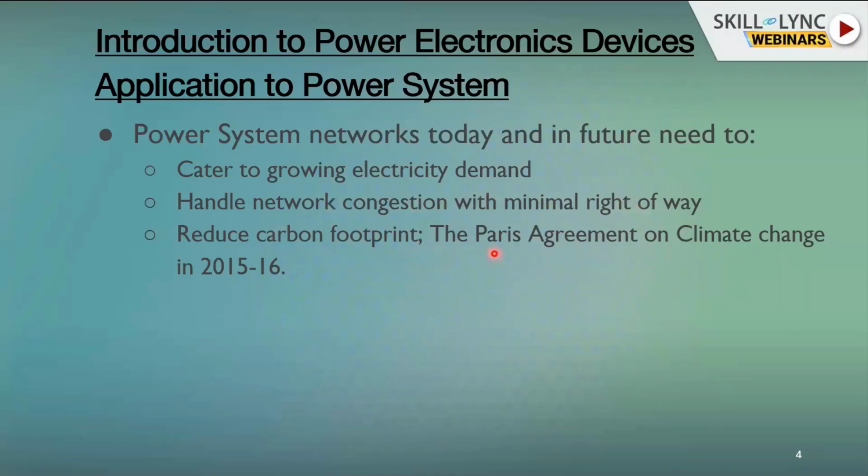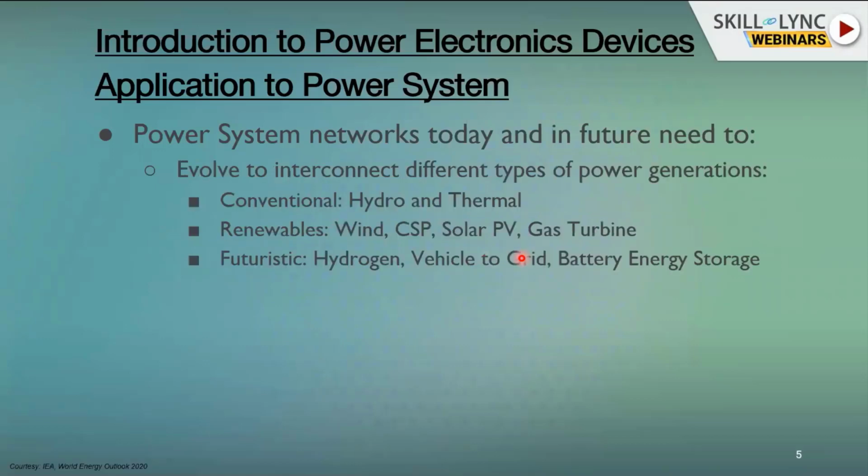And our focus is also going towards reducing the carbon emissions as per the Paris Climate Agreement. All these things are making us move towards different kinds of power generation. Conventionally, we had hydro and thermal, based on coal and water, and sometimes we have pumped hydro as a storage capacity or to handle the peak loads.